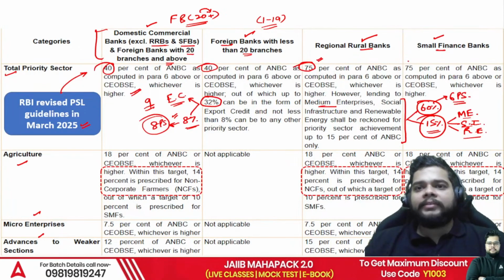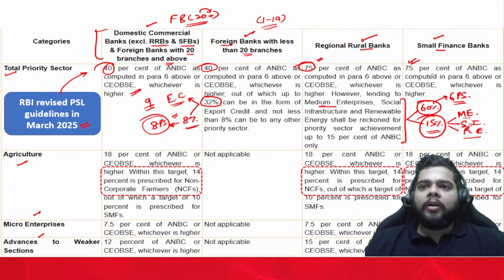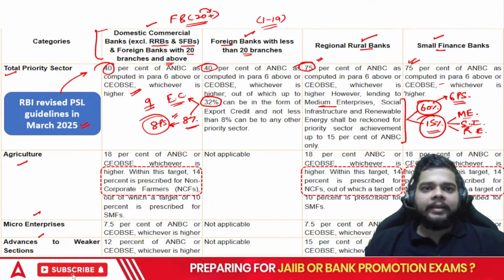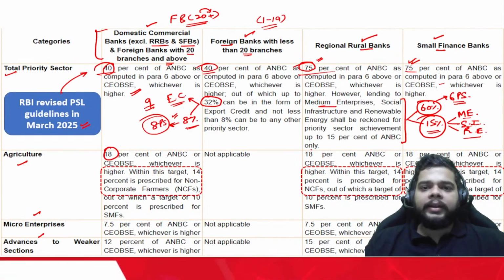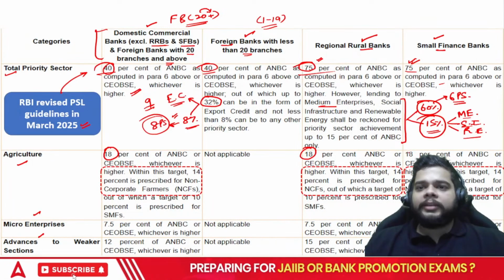Small finance banks, you will be having 75% of ANBC or COB, whichever is higher. So how will you remember them? 40, 40, 75, 75. Agriculture, it is again 18% here. In RRB it is also 18% and SFB is also 18%.